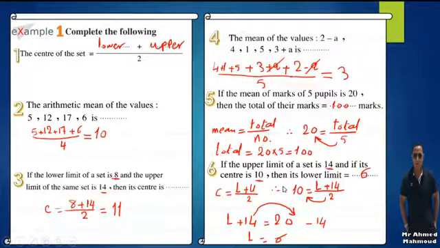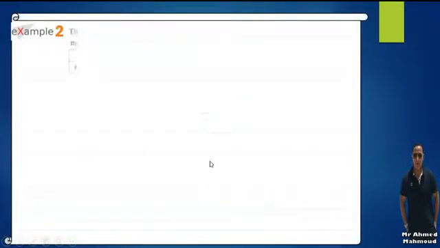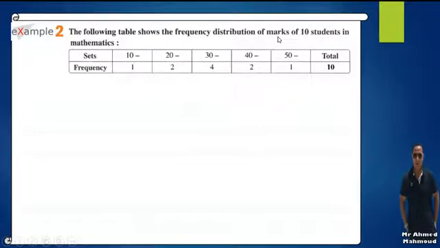Now I'm going to solve an example about the second part, which is the frequency distribution. We have here example 2. The following table shows the frequency distribution of the marks of 10 students in mathematics. The sets 10, 20, 30, 40, 50 represent the marks. In this exam, the full mark is 60. How do I know 60? Because every set increases by 10. We have 10 pupils.